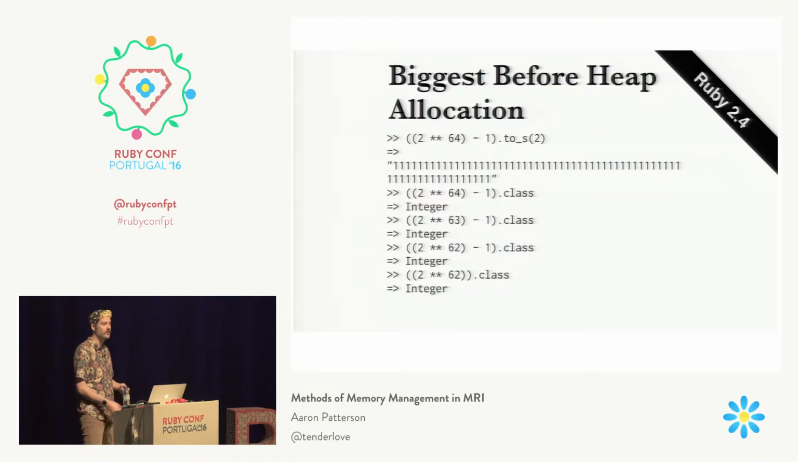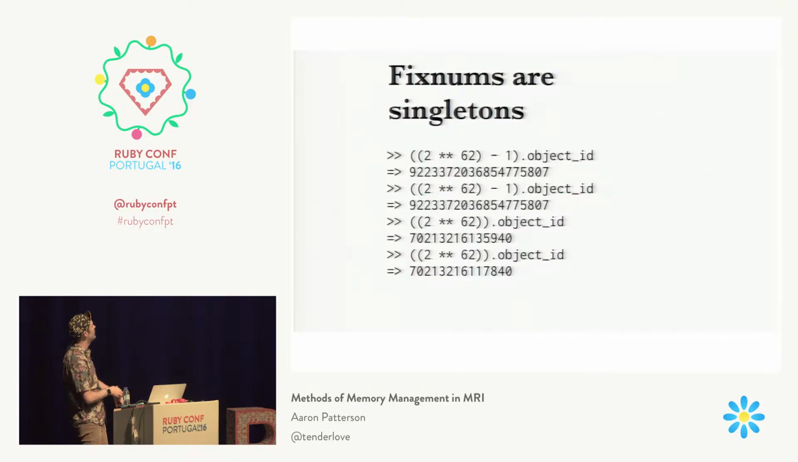So fixnums are singleton, and you can see that if we do 2 to the 62 minus 1 and we check the object ID. This is, don't tell anyone I told you this. Is this being recorded? It's probably being recorded. Don't tell anyone I told you this, but the object ID is based off the location in memory where your object lives. It just looks at that pointer, and that's how it determines what the object ID is. So if we take 2 to the 62 minus 1 and check the object ID, you'll see it's a giant number, which I think is kind of cool.